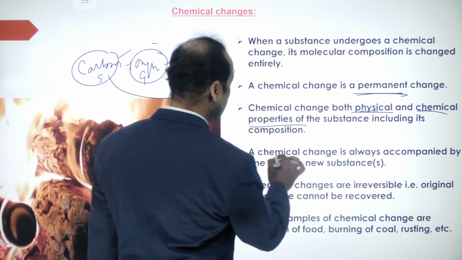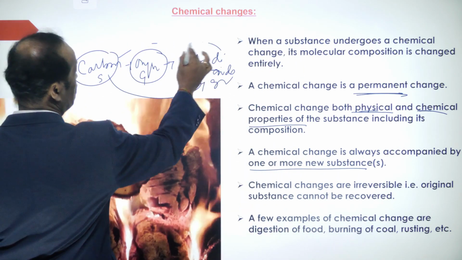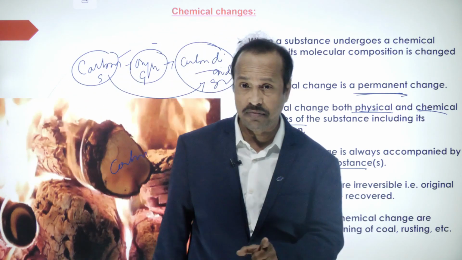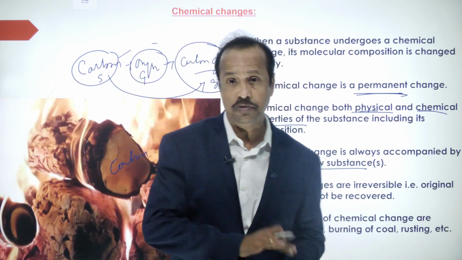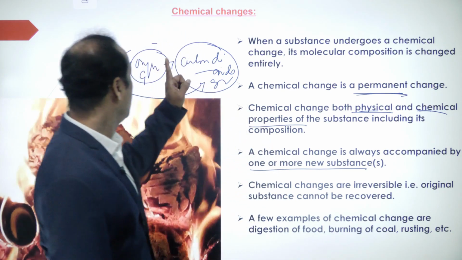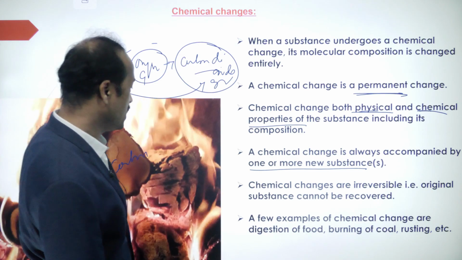Next, a chemical change is always accompanied by one or more new substances. New substance forming here is carbon dioxide. And chemical changes are mostly irreversible. Irreversible means what? They cannot be converted back. For example, can you convert this carbon dioxide again into wood? No. So it is irreversible.